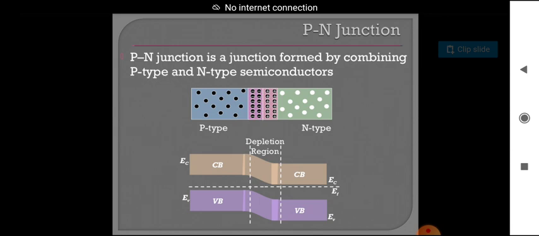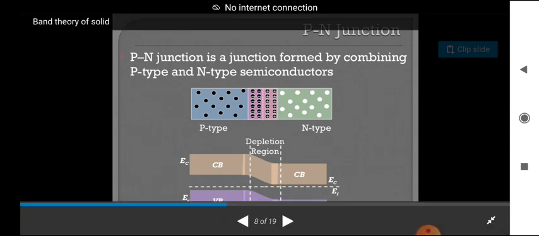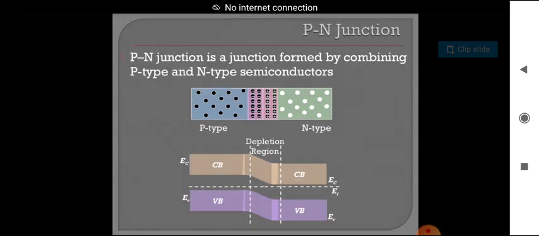I add some impurities: to one half I add trivalent impurities, and to the other half I add pentavalent impurities. The half with trivalent impurities is treated as p-type, and the part with pentavalent impurities is treated as n-type semiconductor. See here, in the diagram the p-type and n-type are formed, and in between them the junction is formed. Here the depletion layer is shown in the figure.